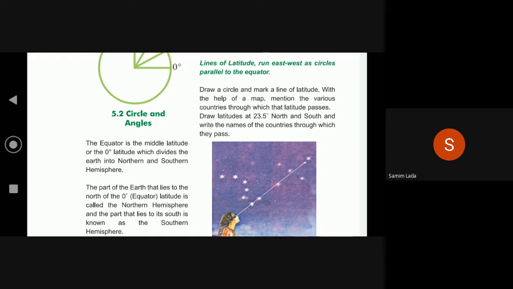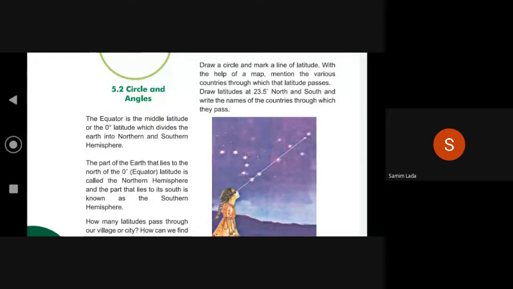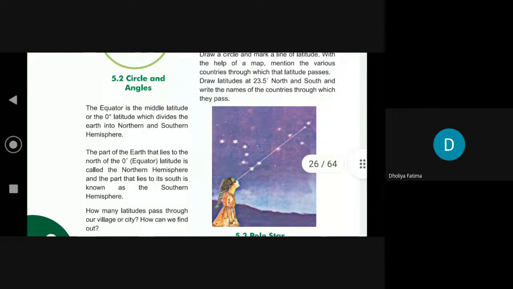Continue, continue, Zikra. How many latitudes pass through our village or city? How can we find out? Ma'am, her voice is not coming properly. Rajani Modi, read better.